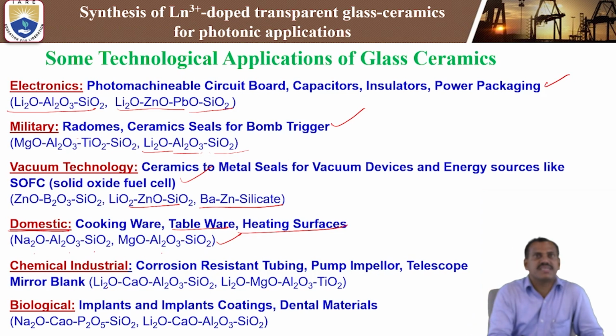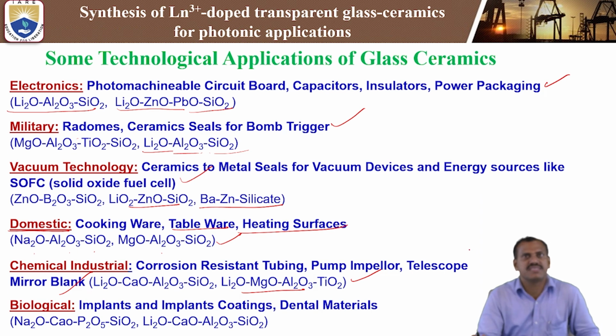Next, chemical industry. What are the applications in the chemical industry? Corrosion resistant tubing, pump impeller, telescope mirror blank. These are made from lithium oxide, calcium oxide, aluminum oxide, silicon dioxide. The other one is lithium oxide, magnesium oxide, aluminum oxide, titanium oxide. These are used for chemical industry applications of the glass ceramic material.